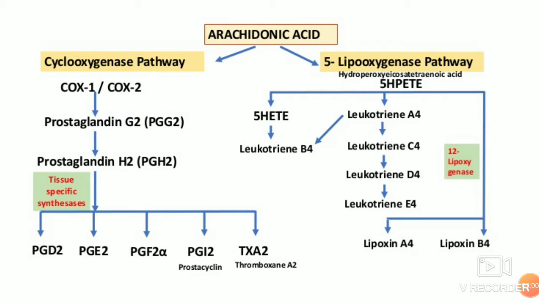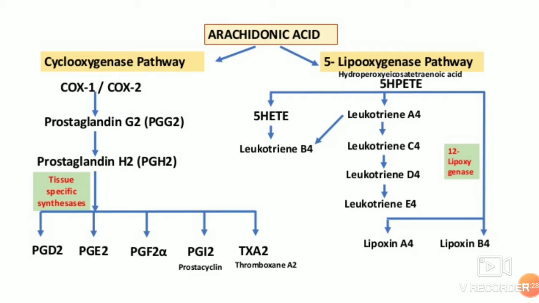Once the arachidonic acid is released, there are two kinds of enzyme which can act on it. One is cyclooxygenase, and the other is the lipoxygenase mediated pathway. In the cyclooxygenase pathway, you have the synthesis of prostaglandins, but in the lipoxygenase pathway, you have the synthesis of leukotrienes and lipoxins.